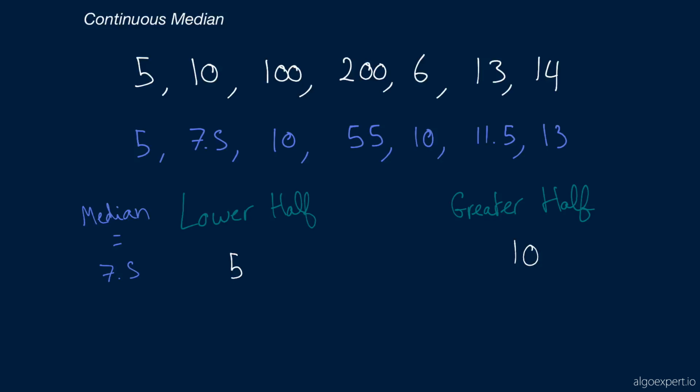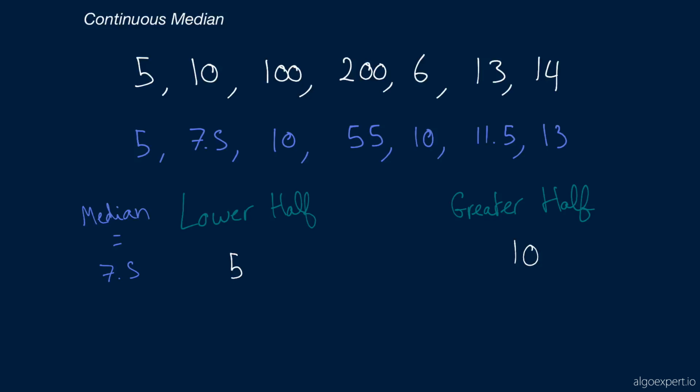All right, now we are going to add the number 100. So we compare the number 100 to the greatest value in the lower half. 100 is greater than the greatest value in the lower half. So we're going to insert it into the greater half. Now, how does insertion in a heap work when we've got a non-empty heap? Well, we're going to add the number to the end of the heap, and the heap can be stored in an array. That's the beauty of heaps.